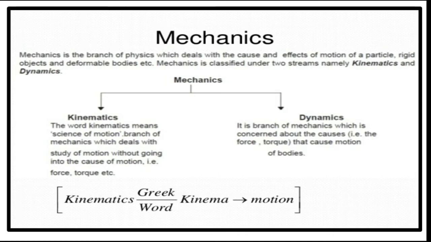So in mechanics itself, what is mechanics? It is the branch which deals with the cause and effects of motion. Okay, so that mechanics itself is divided into two branches: kinematics and dynamics. One more branch we say statics, where we deal with the studies of stationary objects. The motion of moving objects we deal with in two branches, kinematics and dynamics.